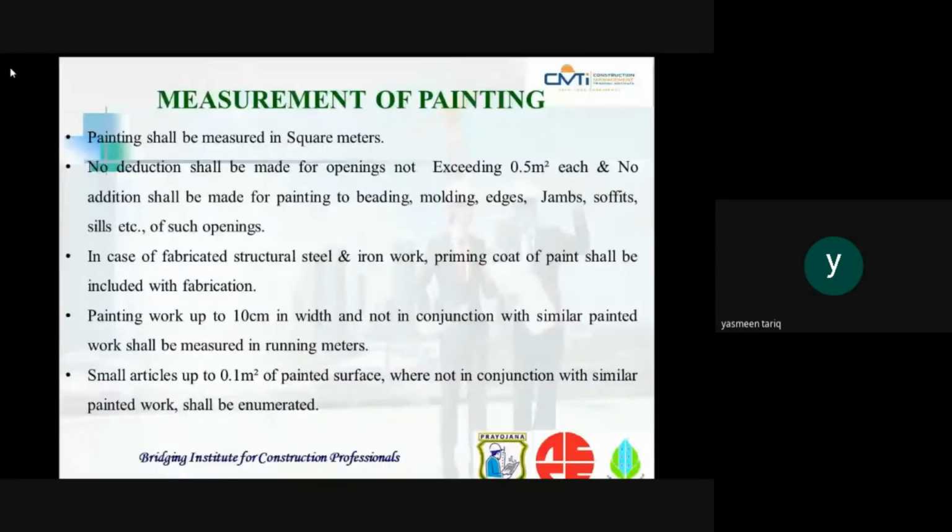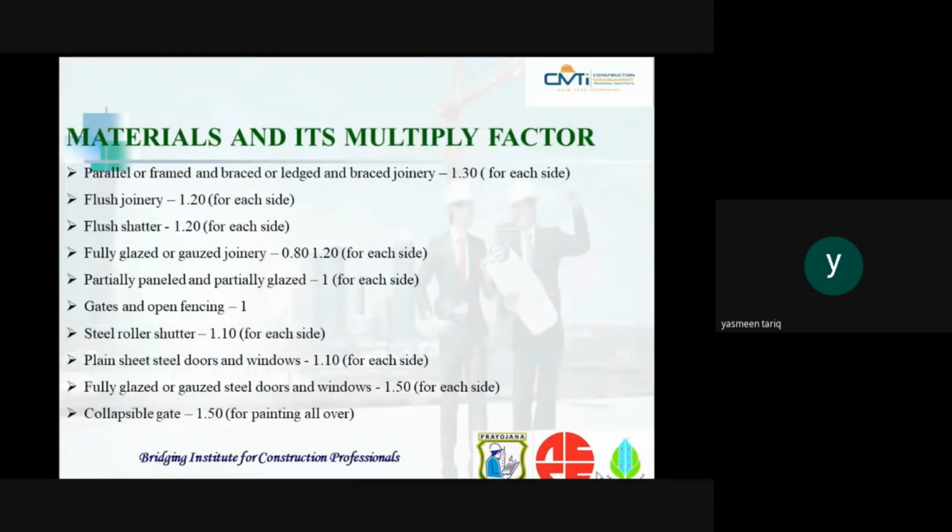Small painting in rainwater pipes, soil and ventilation pipes, and steel poles should always be measured in running meters. For steel louvered shutters, it is 1.10 for each side. For plain sheet steel doors and windows, it is 1.10 for each side. For fully glazed or gauze steel doors and windows, it is 1.50 for each side. Then for collapsible gates, it is 1.50 for all over painting.